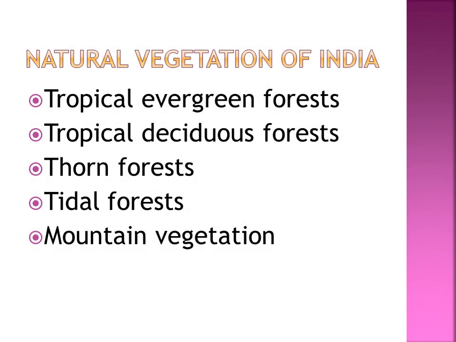The types of vegetation found in India are tropical evergreen forest, tropical deciduous forest, thorn forest, tidal forest, mountain vegetation. So these all are the natural vegetation of India. What are they? All of you read with me one time. Tropical evergreen forest, tropical deciduous forest, thorn forest, tidal forest, mountain vegetation. Got it?